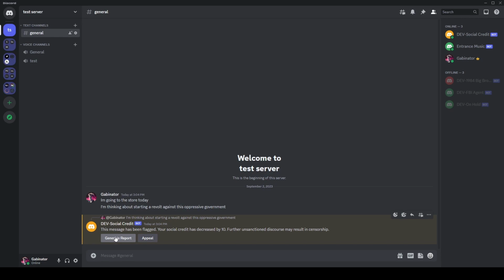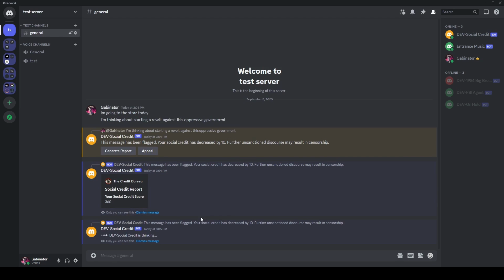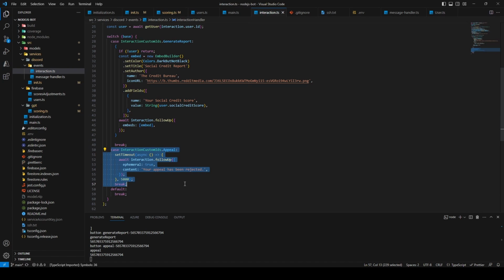So now if we generate this report, it'll fetch our credit score from the back end. And uh-oh, I've got 360. That's pretty low. We can appeal this decision, which runs a really complicated appeal process. It analyzes the message even further, really scrutinizes it, but it still rejected this. I'm just kidding. If the user clicks that appeal button, all we do is set timeout, wait for 5 seconds, and then send the message back. It's kind of like the automated version of a complaint department that just files everything in the garbage.